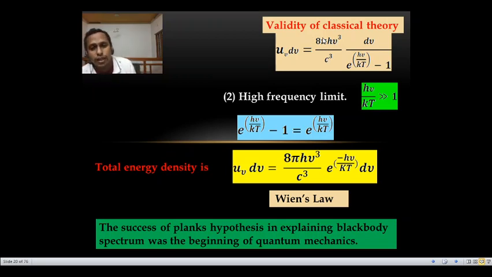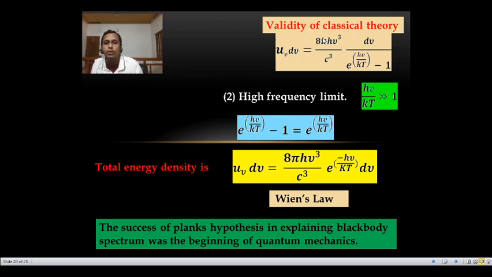At a higher frequency limit, Planck's radiation formula reduces to Wien's law. At a low frequency limit, Planck's radiation formula reduces to the Rayleigh-Jeans law.